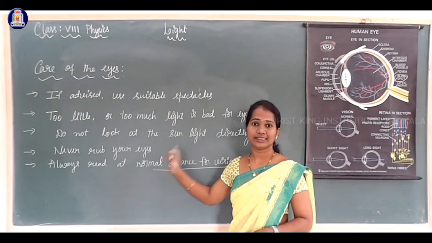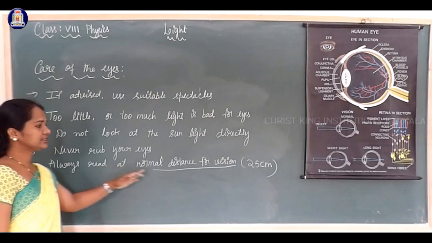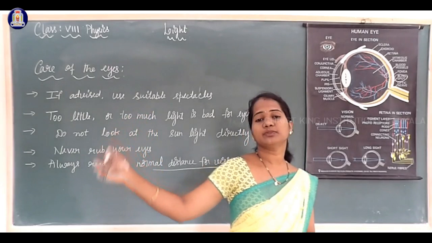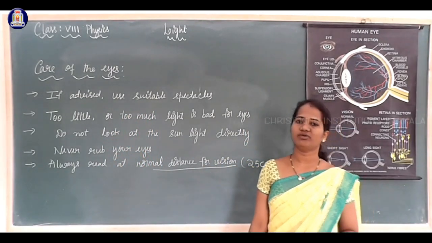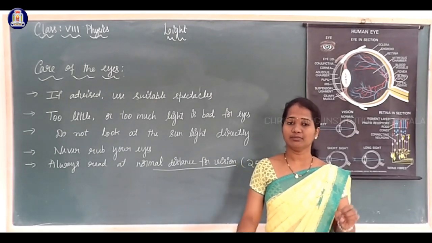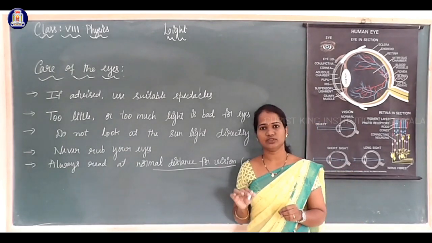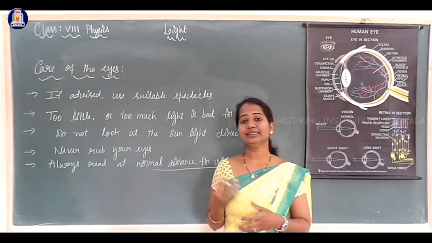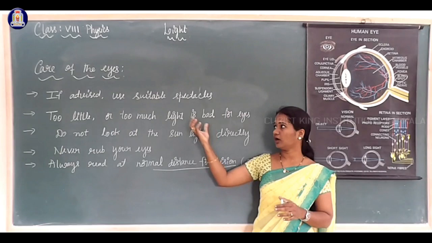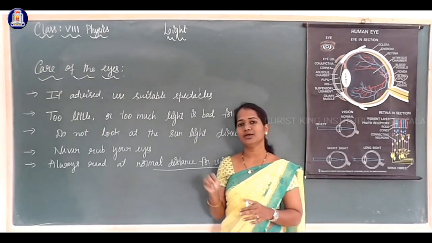Never rub your eyes. Instead, wash your eyes with clean water. And also, always read at normal distance for vision. So these are some of the tips we have to remember to take care of our eyes. In addition to this, our food should contain some nutrients which are very necessary for the health and care of the eyesight. Our food also should contain some of the main nutrients.